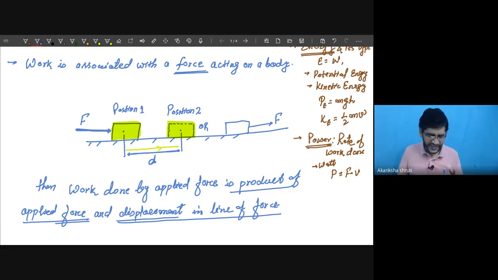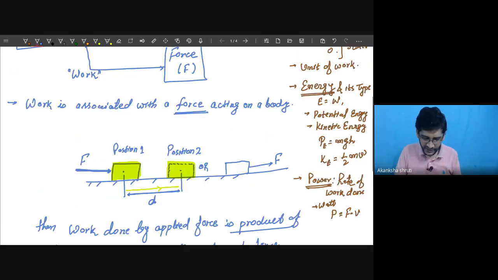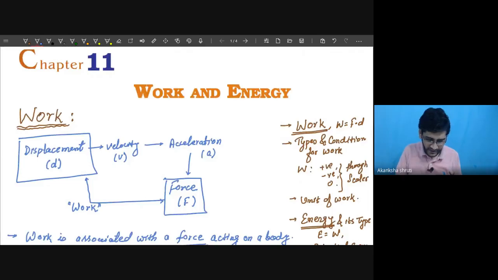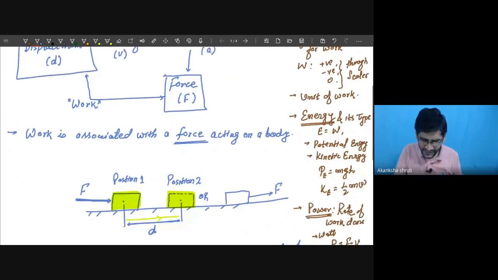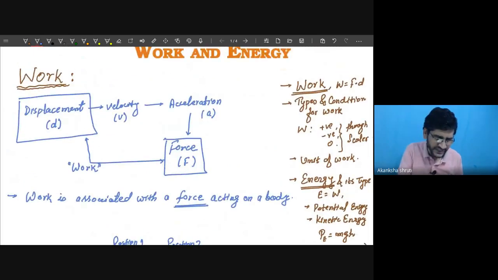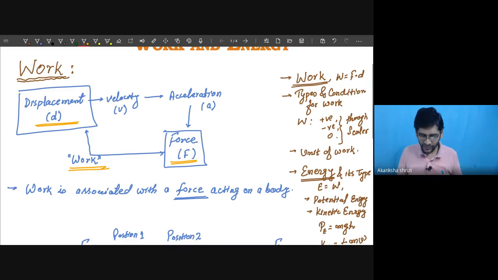So according to physics, for the situation that we have drawn here, the work is defined by considering the displacement and the force. Collectively, the product of this displacement and force gives us work.